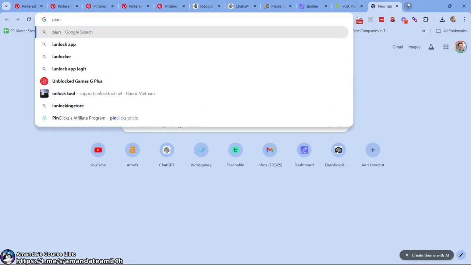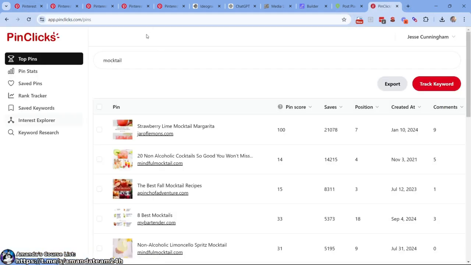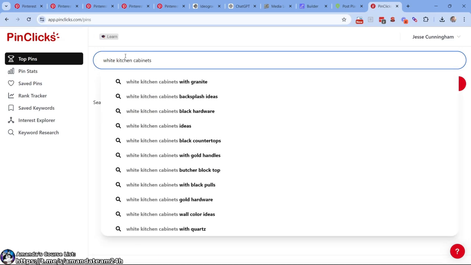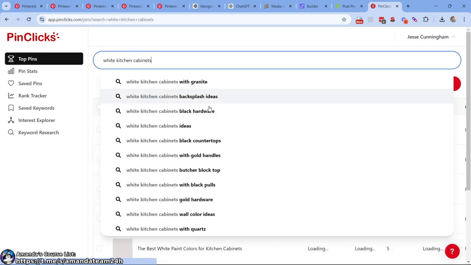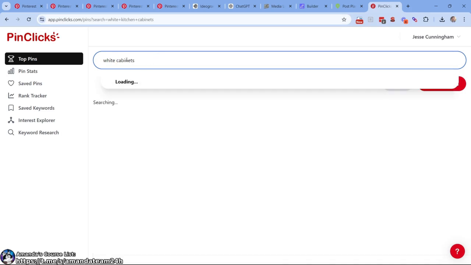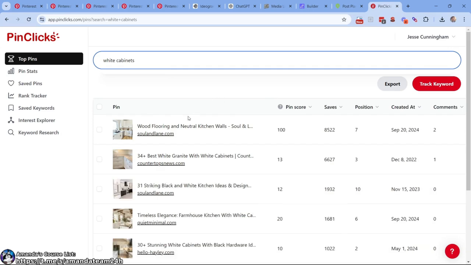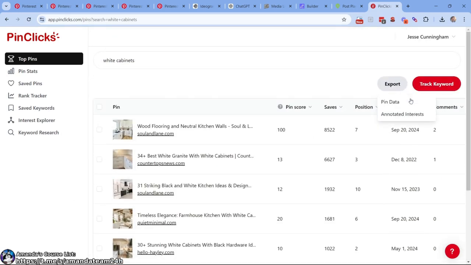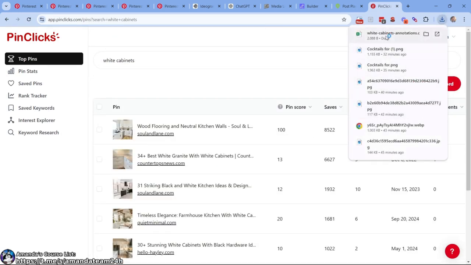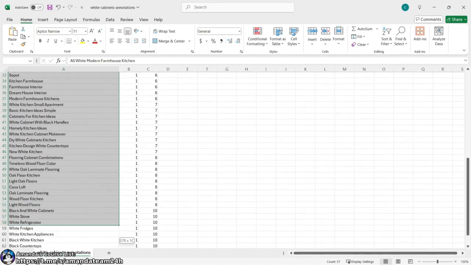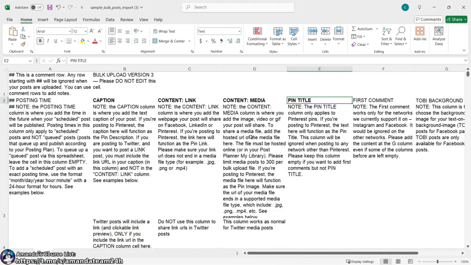What we should do is come over here to Pin Clicks, and we should say white kitchen cabinets or something like that. White cabinets. Look at that, with granite, backsplash ideas, all these things. It's so good to have information. White cabinets. Let's just go white cabinets. All right. To be lazy, I would just copy these, right? We could export, and we could say annotated interests. We could grab these. What we're going to do is let this load. We're going to grab all of these, right? What we're going to do with that.